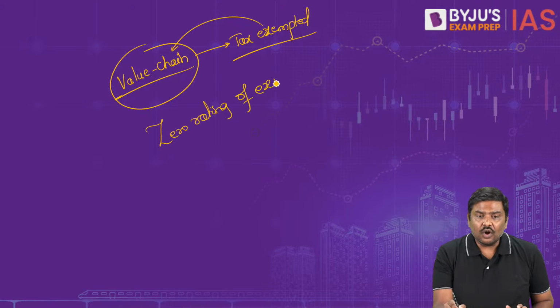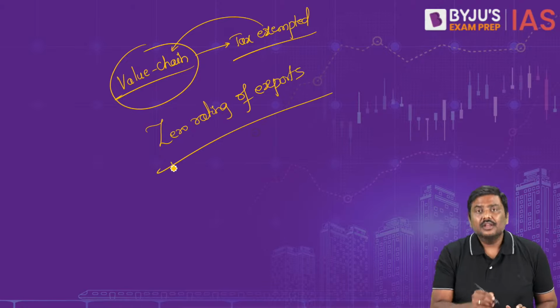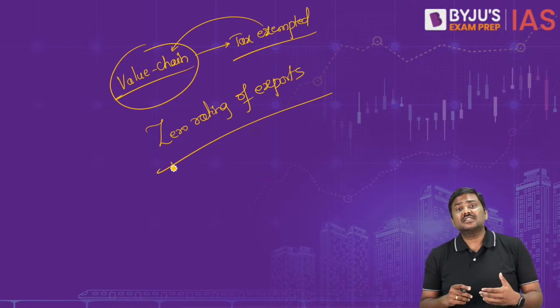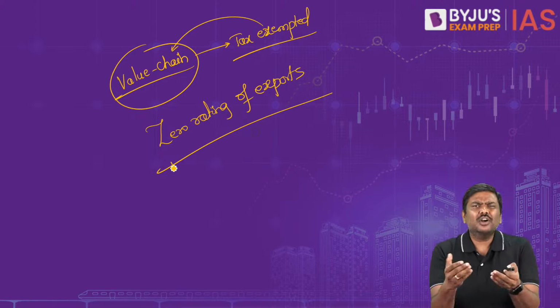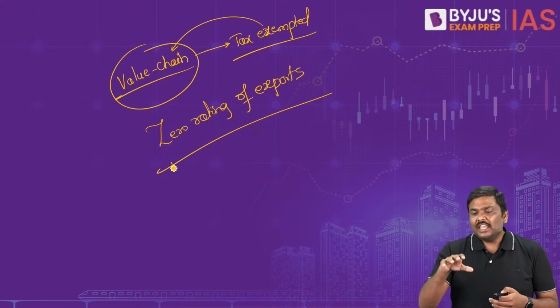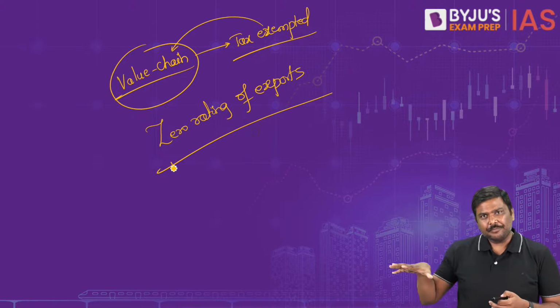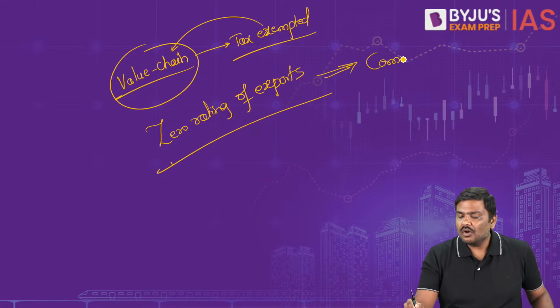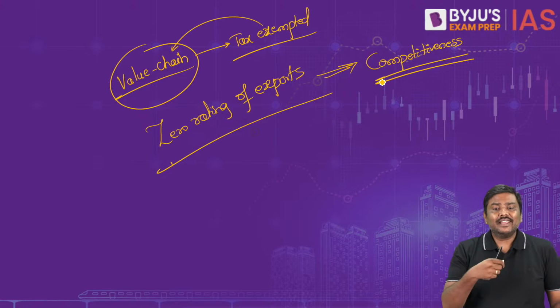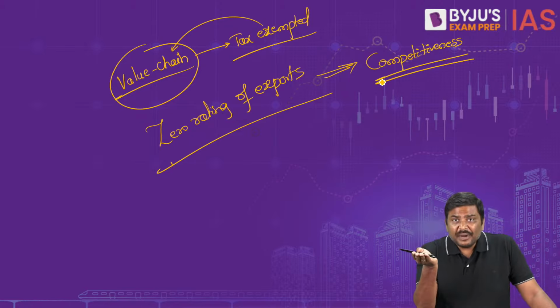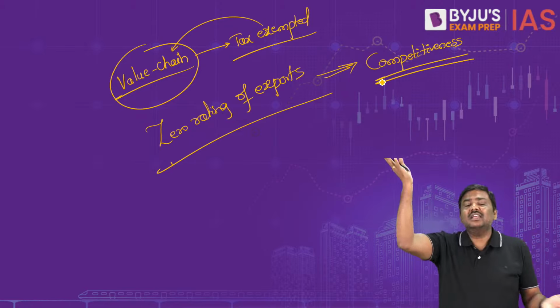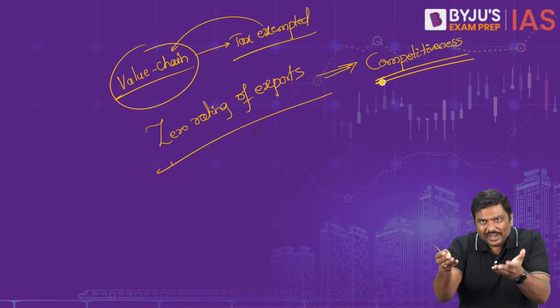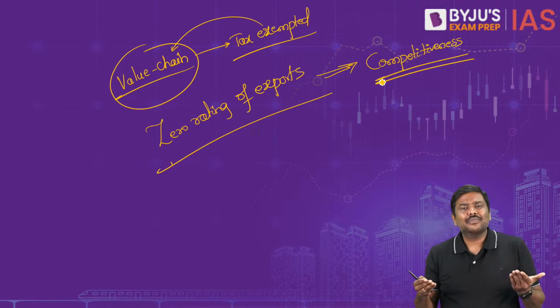Now, why is there an importance to zero rating of exports? Importance is very simple here. If you have zero rated exports, the competitiveness of exports will automatically go up. And don't you want to increase more and more exports from India? Of course, yes.